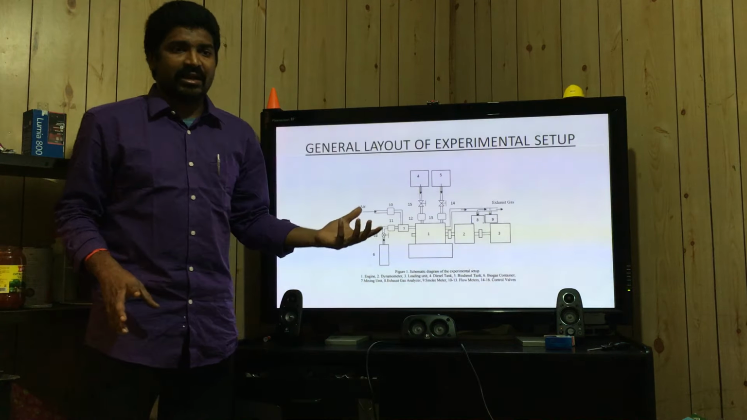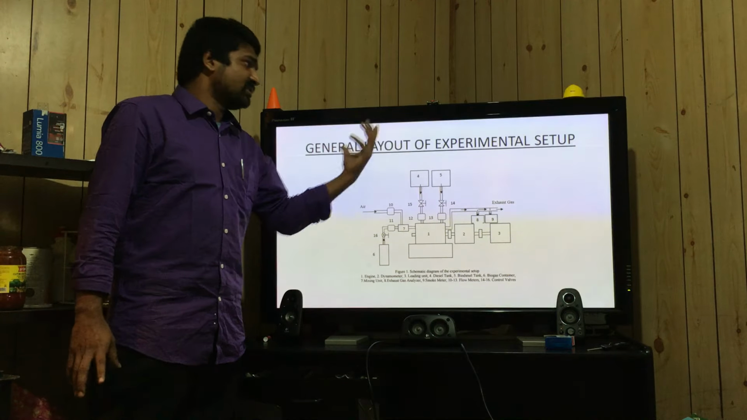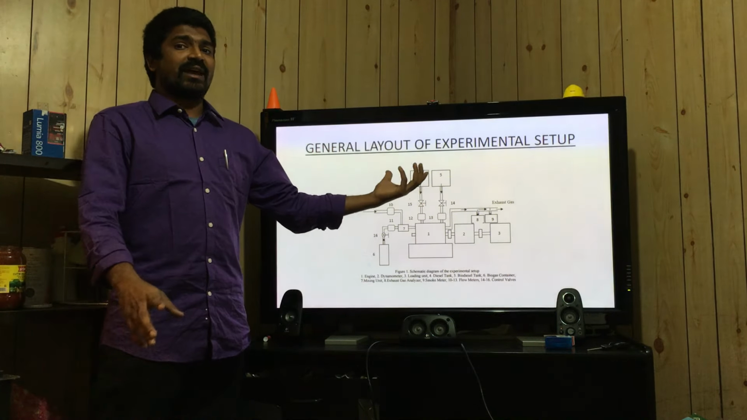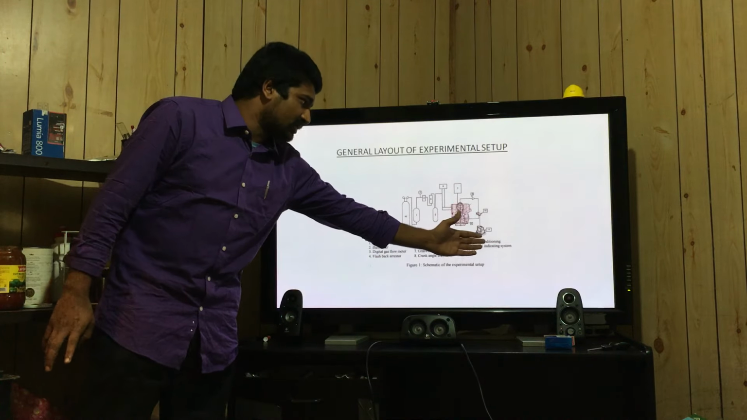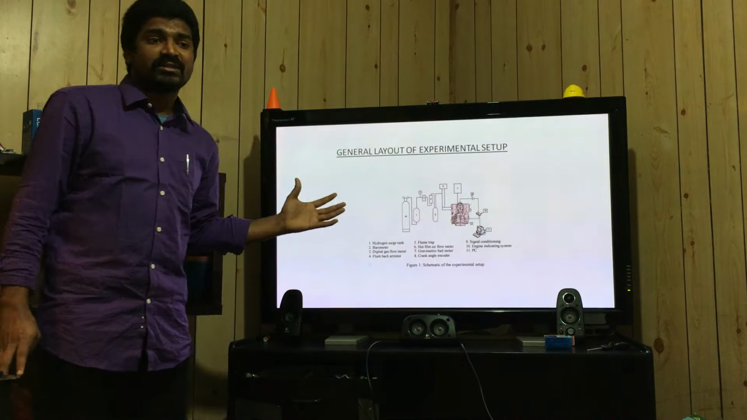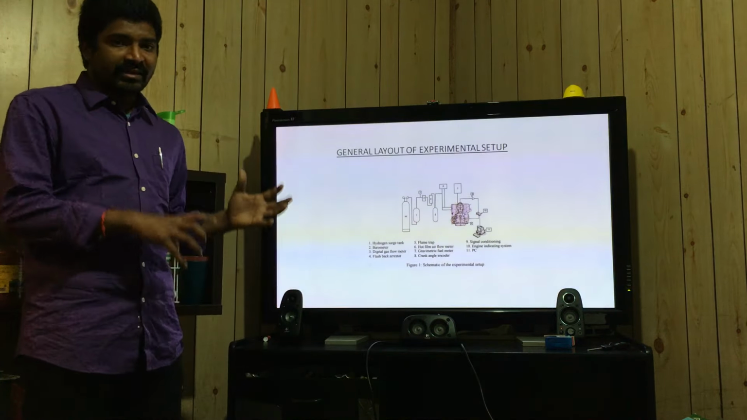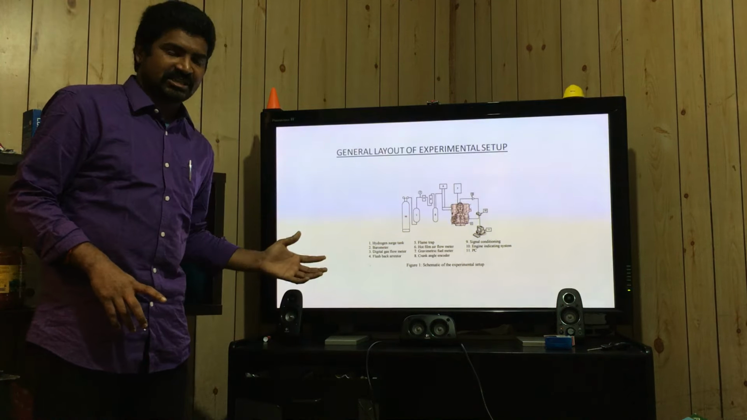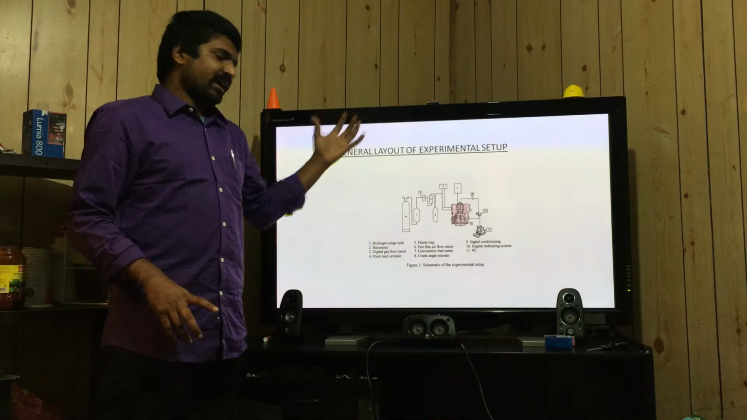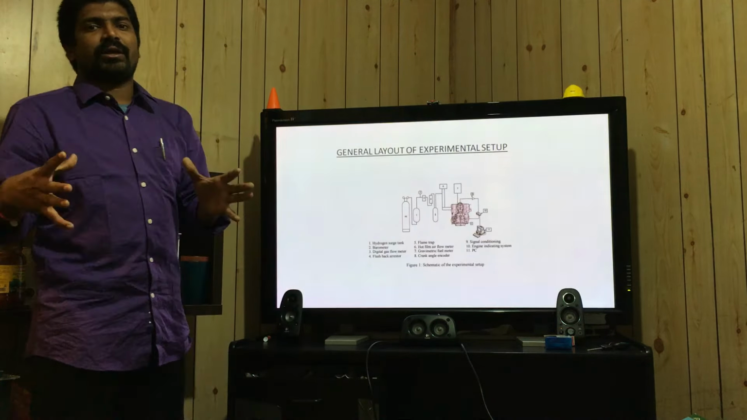Coming to the next slide, it shows the general experimental setup, which is attached to a computer system. This is useful for us to record all the data and the different combustion characteristics and performance characteristics of the entire system for the different types of fuels, so as to compare them at the end.